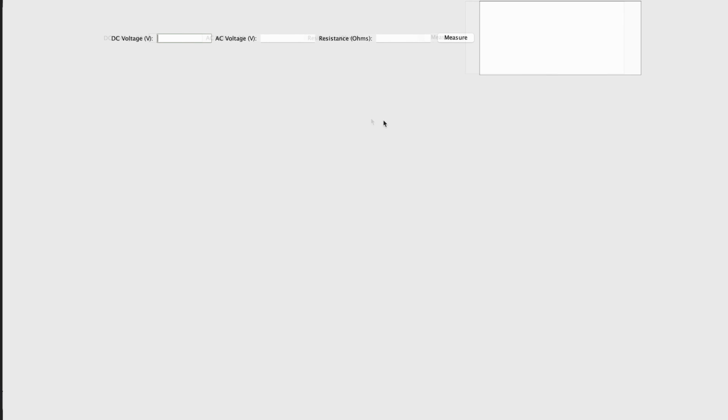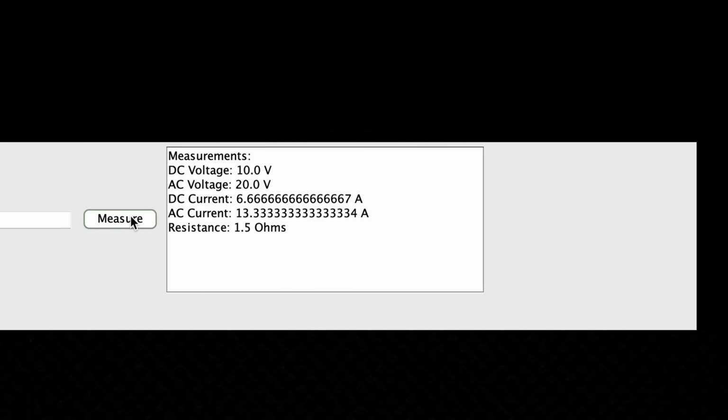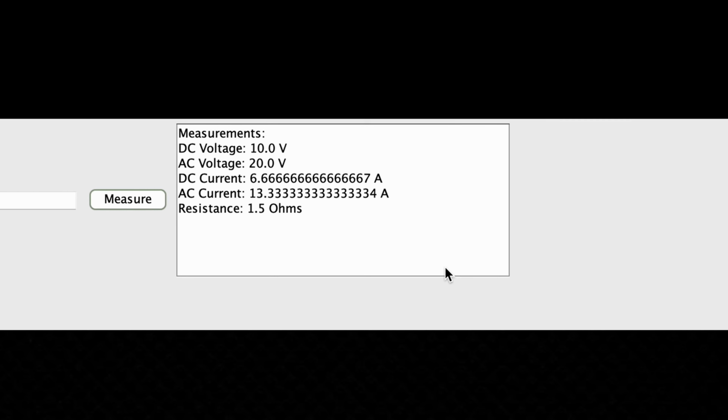Here we can input the DC voltage, AC voltage, and the resistance ohms value. We got the output. Here we can see the DC voltage, AC current, and the resistance value.